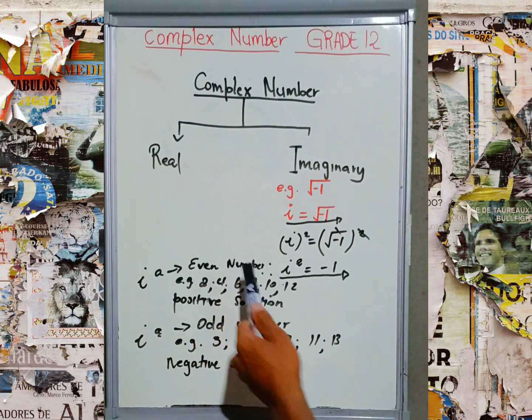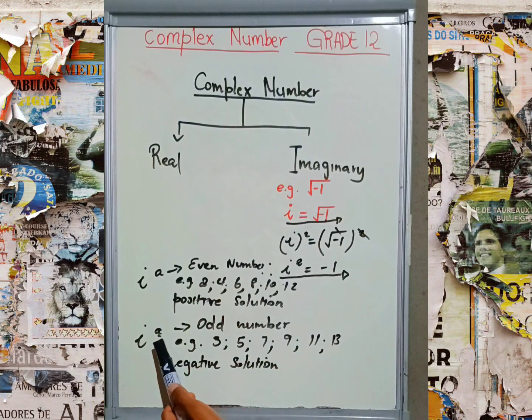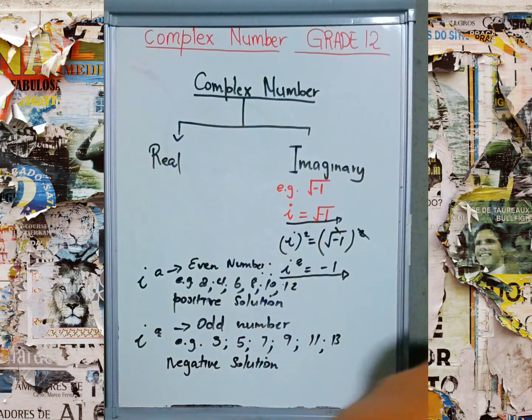If an exponent is an even number, the solution must be positive. If an exponent is an odd number, the solution must be negative. Those odd numbers are 3, 5, 7, 9, 11, and 13. Then now let's go to the workings.